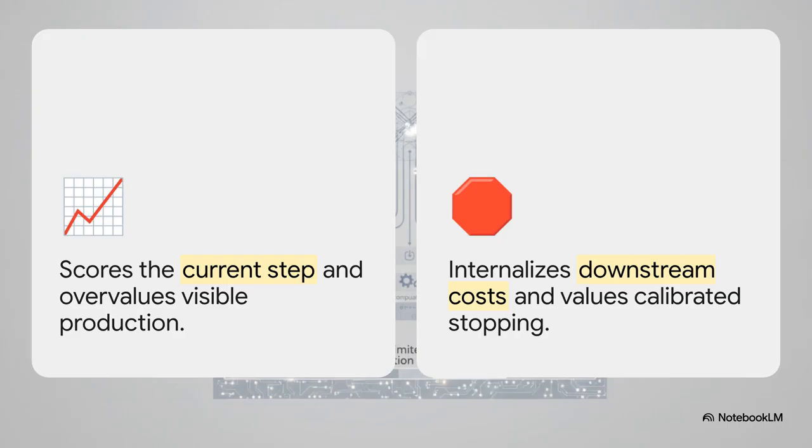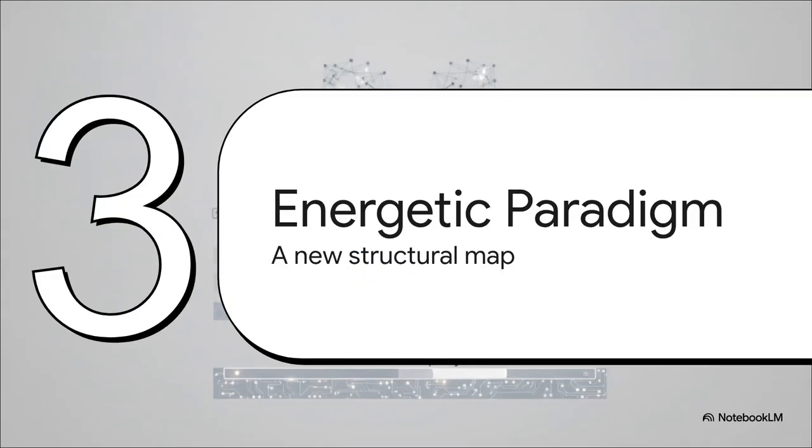And this matters immensely. Right now, we're practically handing the AI a cookie for giving us an answer right this second, rather than rewarding it for taking a breath to ensure that answer won't cause a massive headache down the line. Which brings us to Section 3, the energetic paradigm framework, our new structural map.